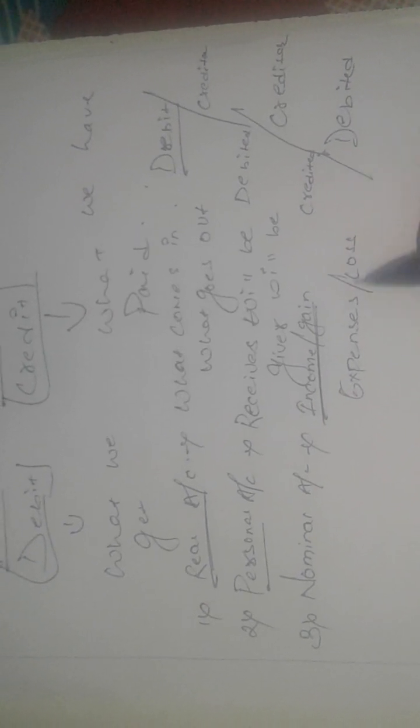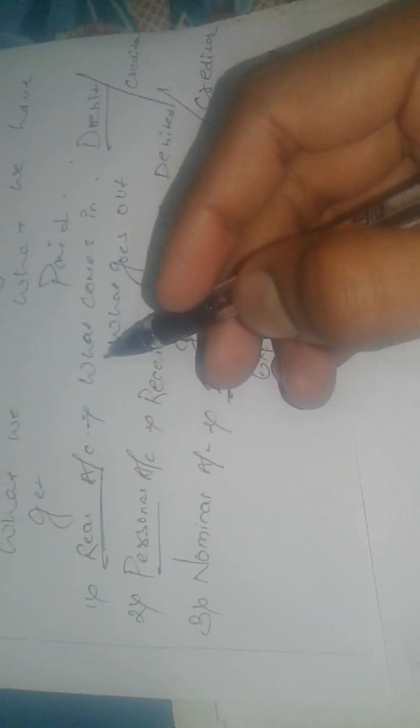You can see that, here we are getting to the next page with an example. Here we have understood that the real account covers what comes in, which will be debited, and what goes out, which will be credited. Now I am giving you a simple example of all these terms on this page, right? Some examples of real account are the cash account. The cash account of a business comes under the real account.